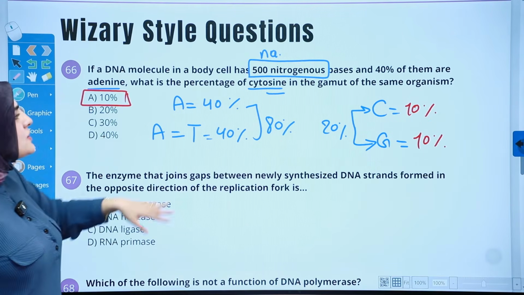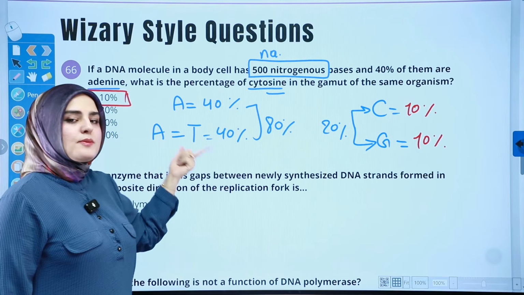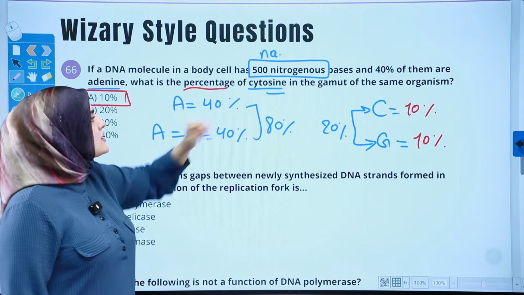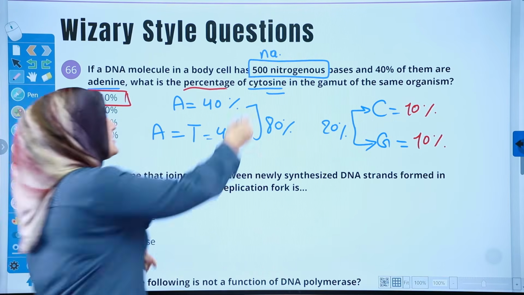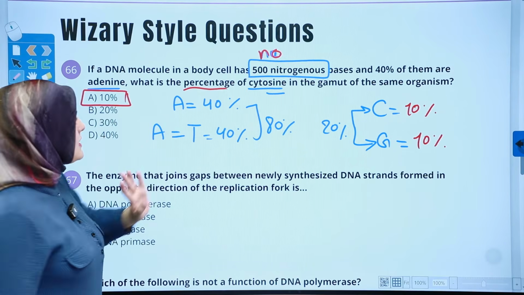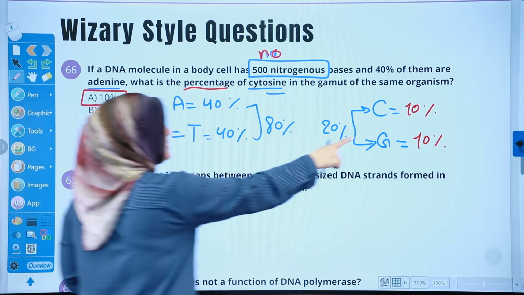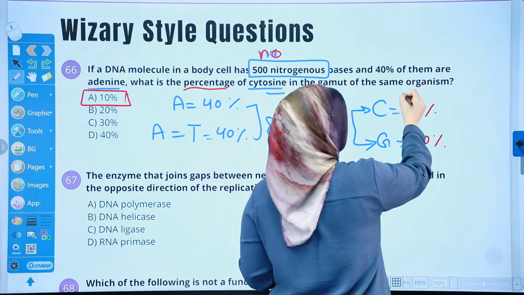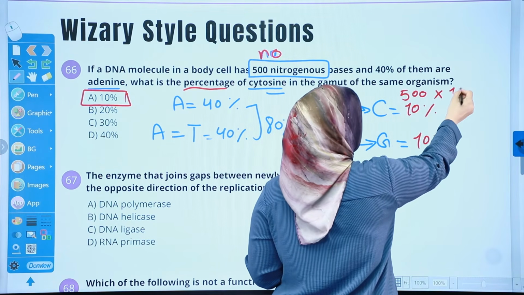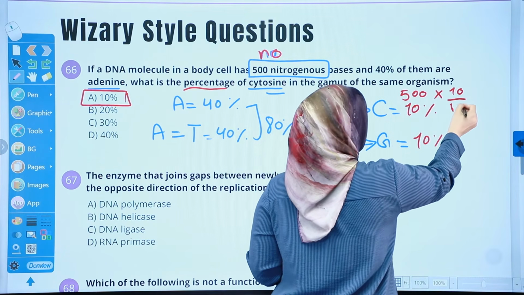What if they asked you for the number of nitrogenous bases based on that? Sometimes they don't ask you for the percentage, they ask you for the number. So if they ask you for the number, for instance, we have 500 and I need to find out about the cytosine. 500 times 10 divided by 100.